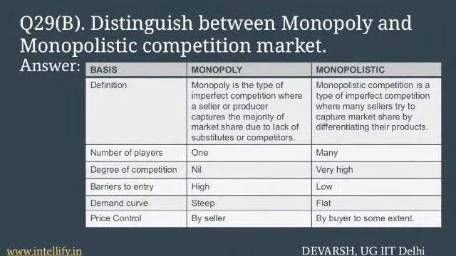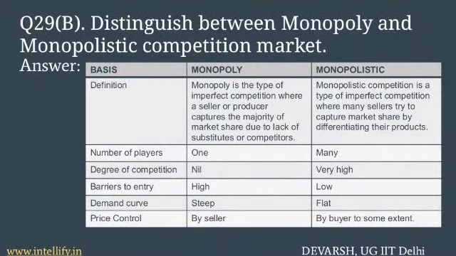Barriers to entry are high in monopoly and low in monopolistic. Demand curve is steep in monopoly and flat in monopolistic. At last, we can also add the point that price is controlled solely by the seller in monopoly but is also influenced by the buyer to some extent in monopolistic.